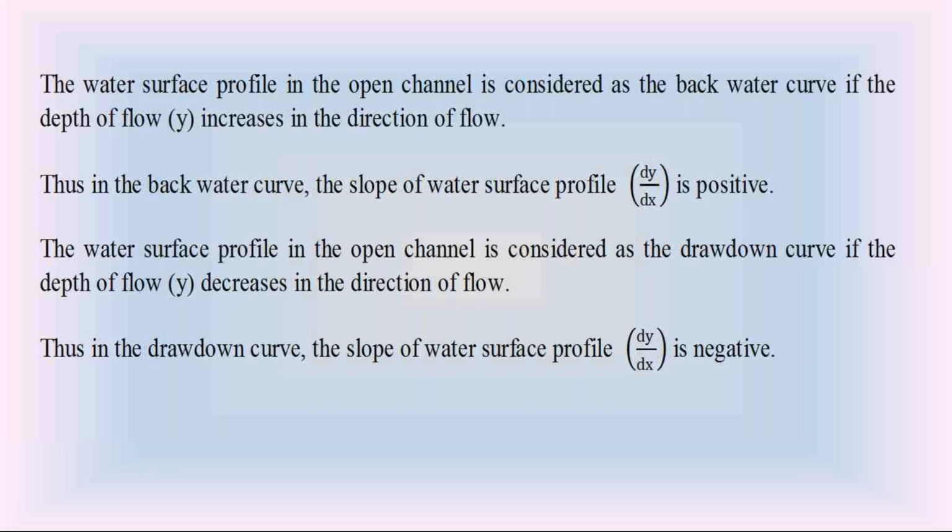Sir, dy by dx is equal to S naught minus SF by 1 minus Q square T by g A cube. That is the general dynamic formula. What you answered is the general dynamic formula, the dynamic formula of gradually varied flow: dy by dx is equal to S naught minus SF divided by 1 minus Q square T by g A cube. That is the dynamic equation of gradually varied flow.